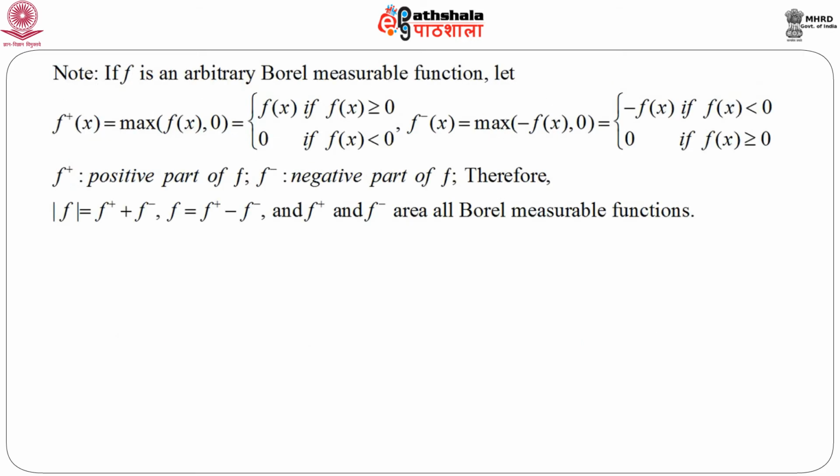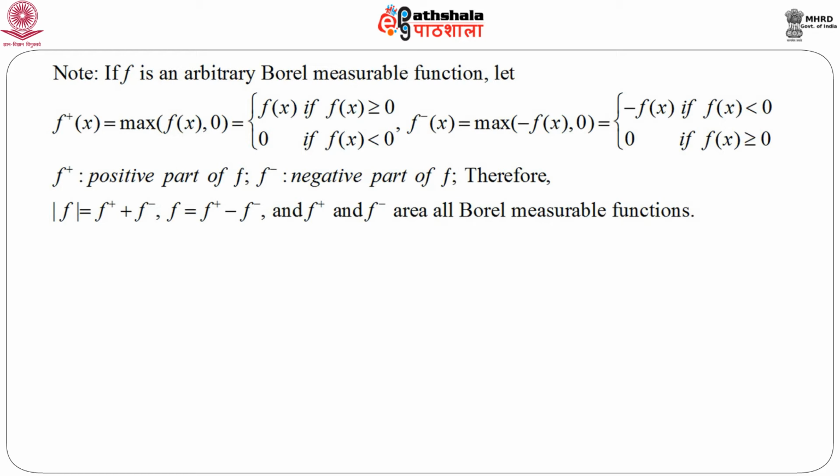Suppose f is an arbitrary Borel measurable function. So, now our job is to define integration for any arbitrary Borel measurable function. So, let us define f plus of x, which is the maximum of f(x) and 0. That means it equals f(x) if f(x) is greater than or equal to 0, and it equals 0 if f(x) is less than 0.